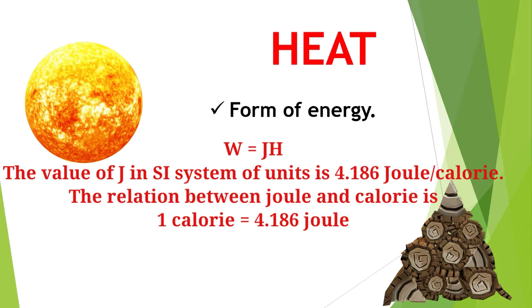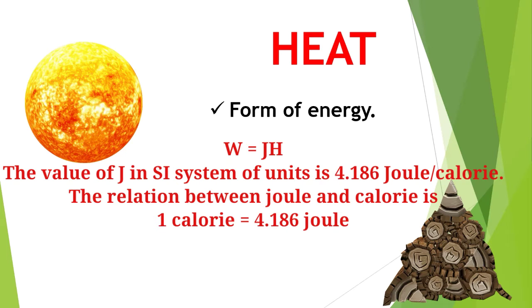We know very well that the equation is W = JH, where J is the mechanical equivalent of heat and H is the heat energy.